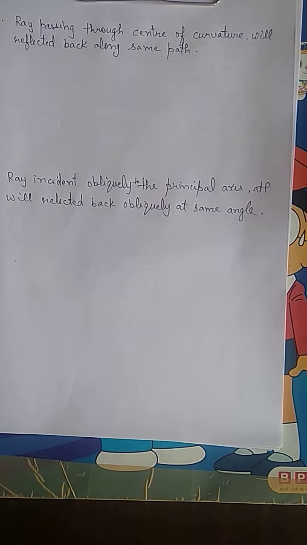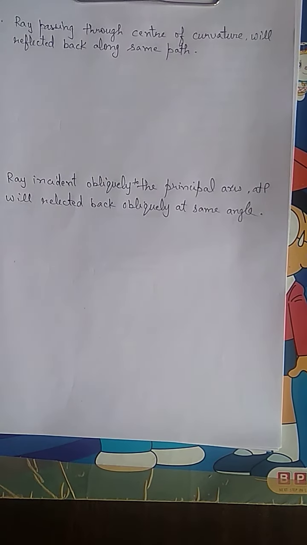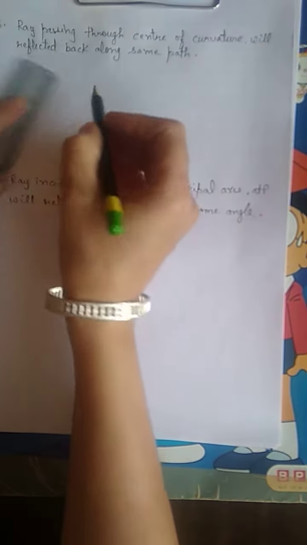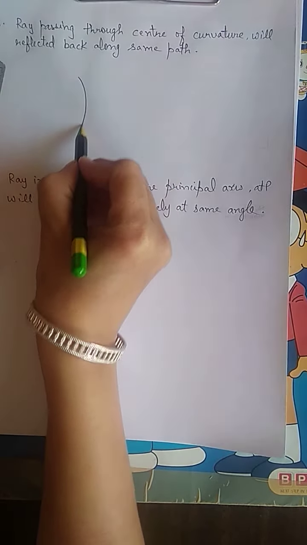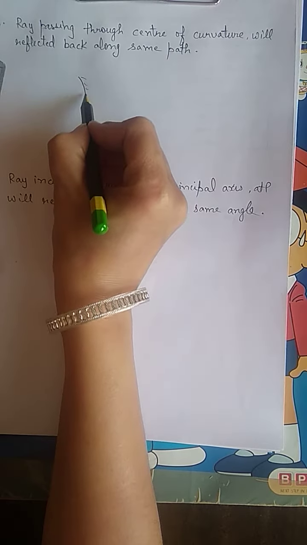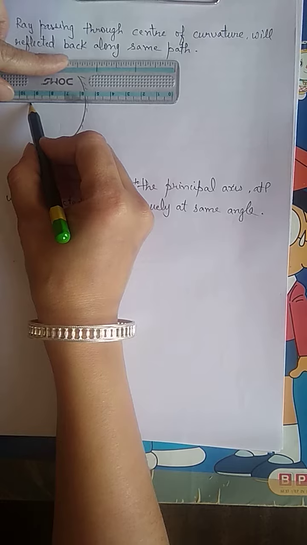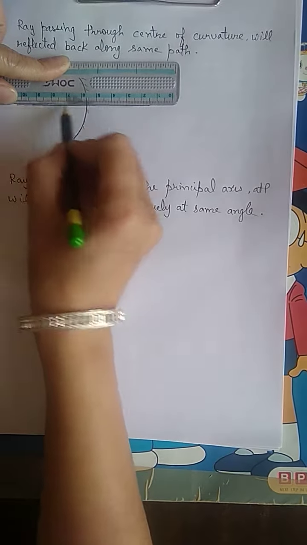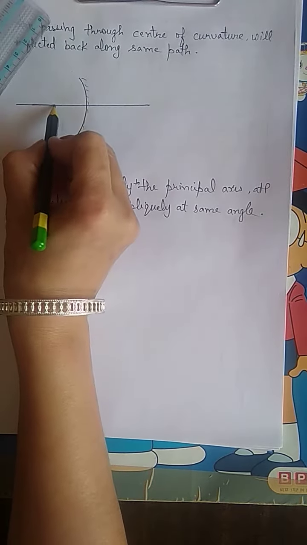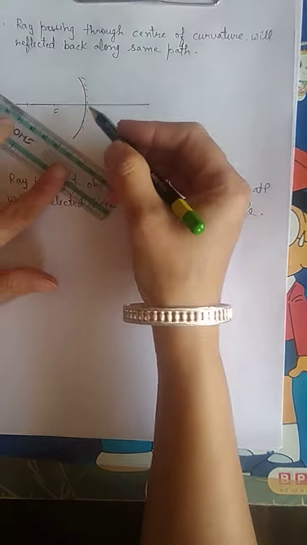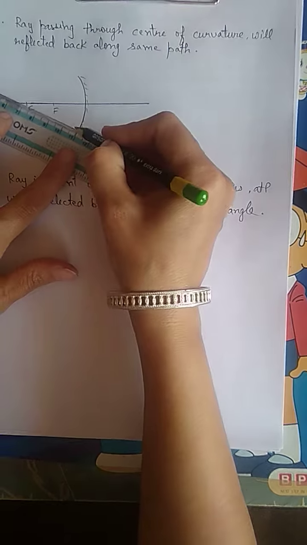Now rule number 3, that ray passing through center of curvature will reflect back along the same path. Then we will draw this mirror, and in the same way, this is the principal axis, focus, center of curvature. Okay, the ray of light which passes through center of curvature,